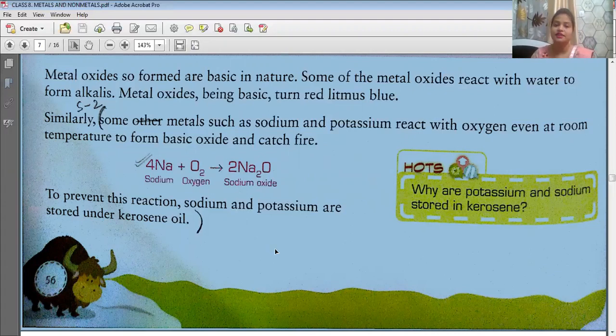That is why sodium and potassium are kept immersed under kerosene oil, to prevent them from catching fire.